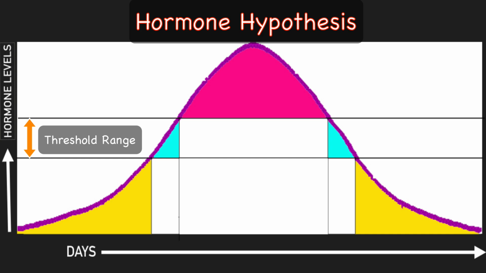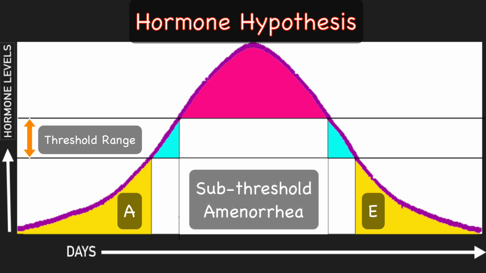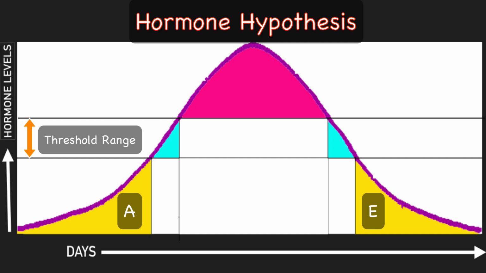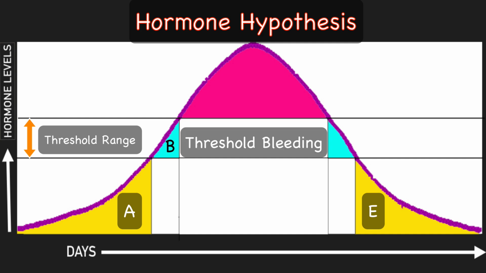When the hormonal levels in the body are below the threshold as shown in yellow shaded areas A and E, this is called subthreshold amenorrhea. When the hormone levels reach and remain in the threshold range as shown in the shaded area B, there is threshold bleeding.